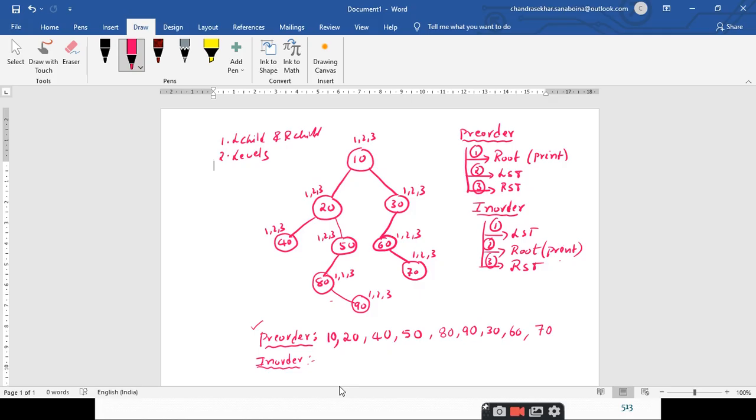As I told you, every traversal technique should start with the root node. So I take a pointer such that it points to the root node, which is 10, and I start processing. What is the first step here? Traversing the left subtree. What is traversing? Visiting means you are going to print or do some operation. Traversing means you just keep on moving from one node to another node.